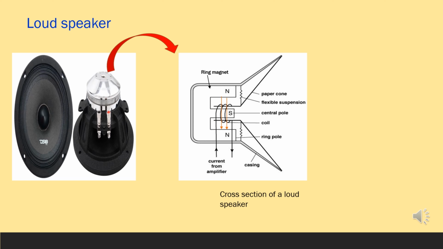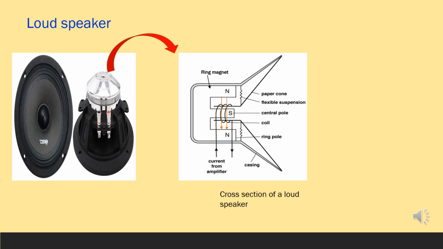Let's observe the cross-section of a loudspeaker. The main components of a loudspeaker are a light-weight cardboard cone, a conducting coil and a ring magnet. There's a coil, as I told you earlier, and the coil moves freely forward and backward in the place between the poles of the magnet. When a time-varying current flows through the coil, the force exerted on the conductor by the magnet vibrates the coil forward and backward.